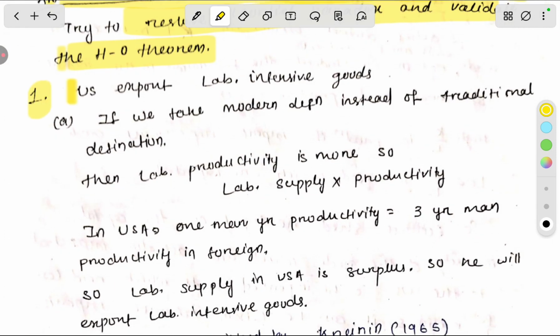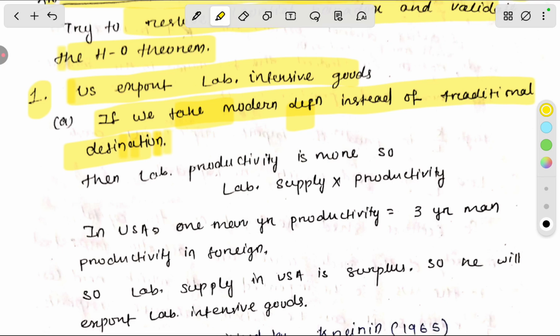First, the USA exports labor intensive goods, as we know, which is behind the paradox, if you take the modern definition instead of the traditional definition. So we will discuss what the traditional definition of labor is and what the modern definition of labor is. The modern definition says that the quantity of labor depends upon its productivity. The supply of labor depends upon its productivity.